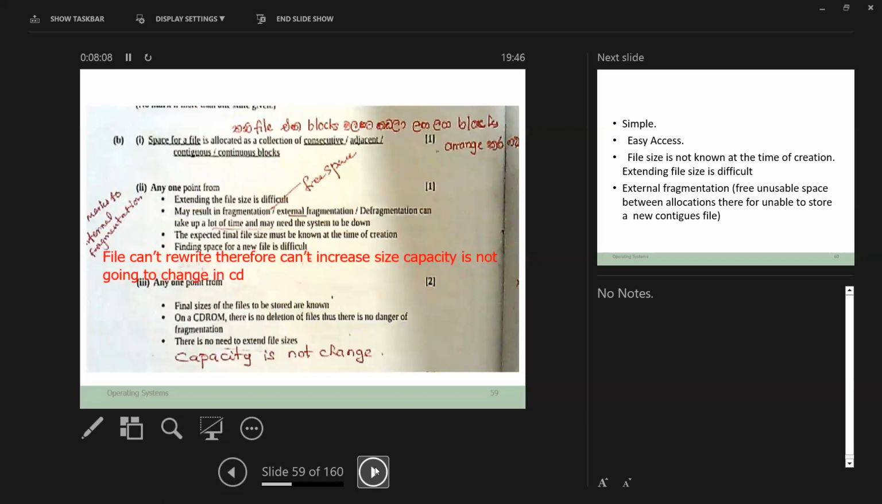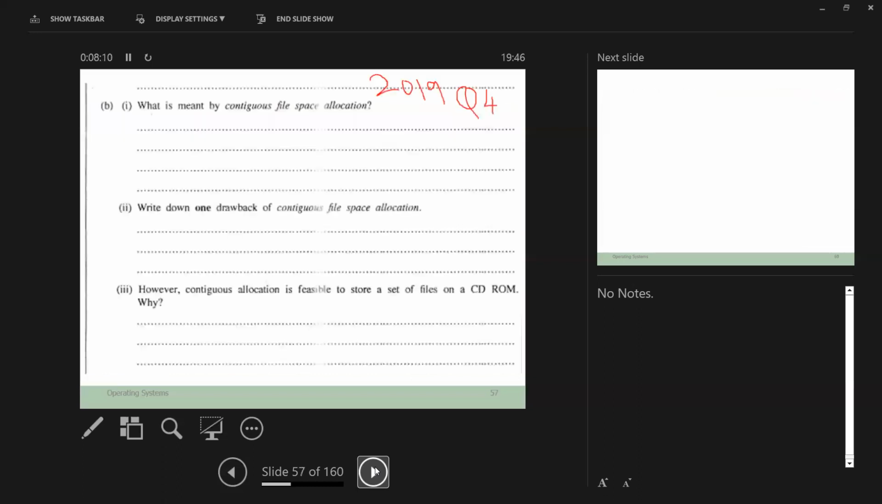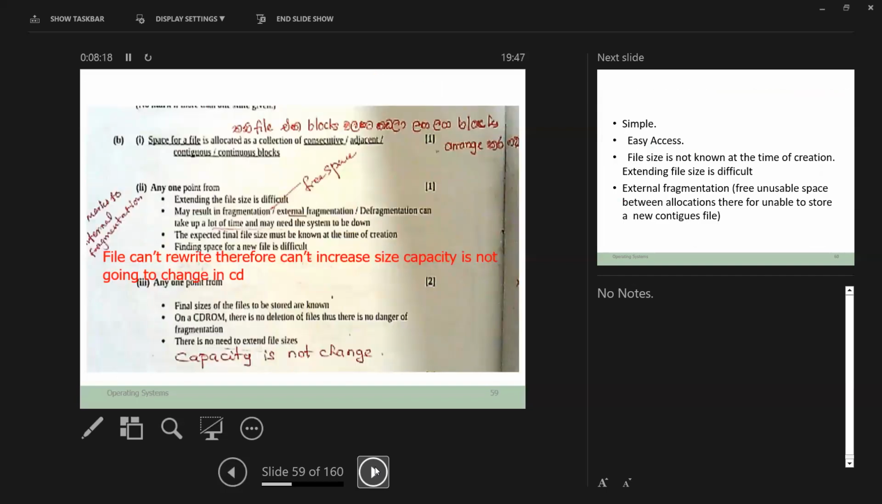Third one. The question was, however, contiguous allocation is feasible to store the set of files on CD-ROM. Why? A CD-ROM is suitable because we can't edit it, therefore we can't increase the size. Even if it is rewritable, in the beginning the capacity is fixed. It is good to take the one I typed in red color. The file can't be rewritten, therefore the capacity can't increase and is not going to change. And next, the capacity is known in the beginning.